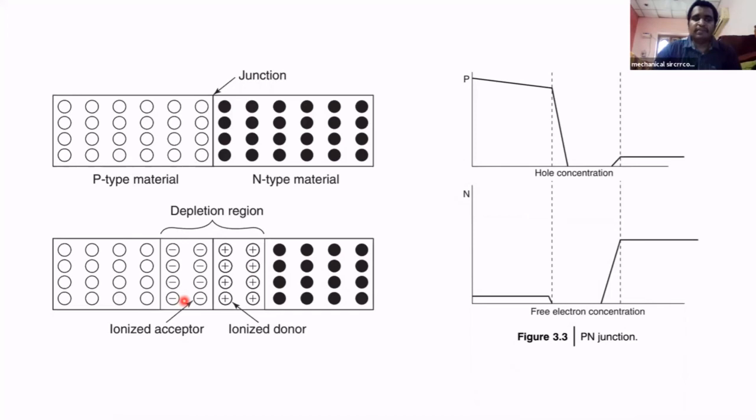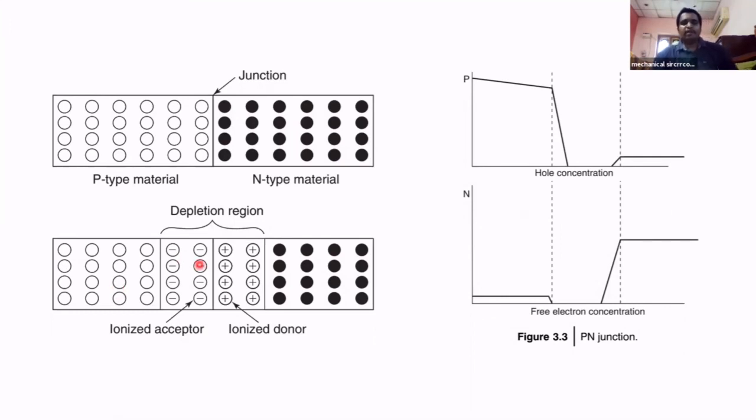This region is called depletion region. This causes depletion of holes and electrons. Here we got some region, and this region is called depletion region. Depletion region consists of ionized acceptors and ionized donors. Here a potential difference exists between these two barriers. Since negative ions are there and positive ions are there, there is a potential difference between them. That potential difference causes some barrier between the holes and the electrons.